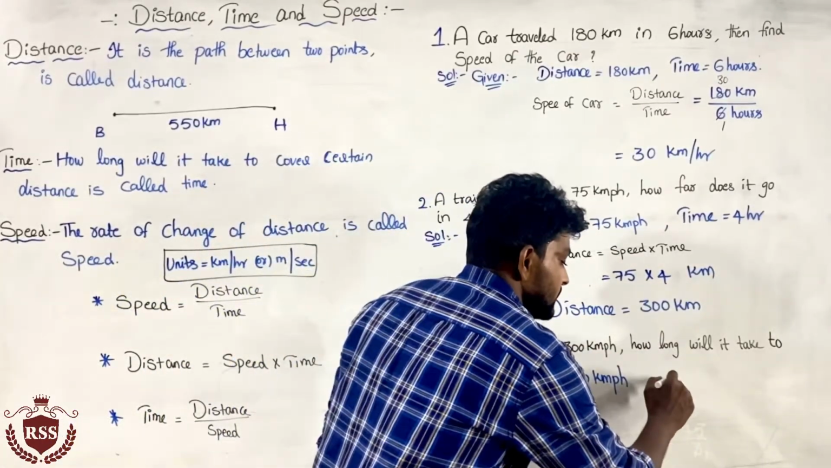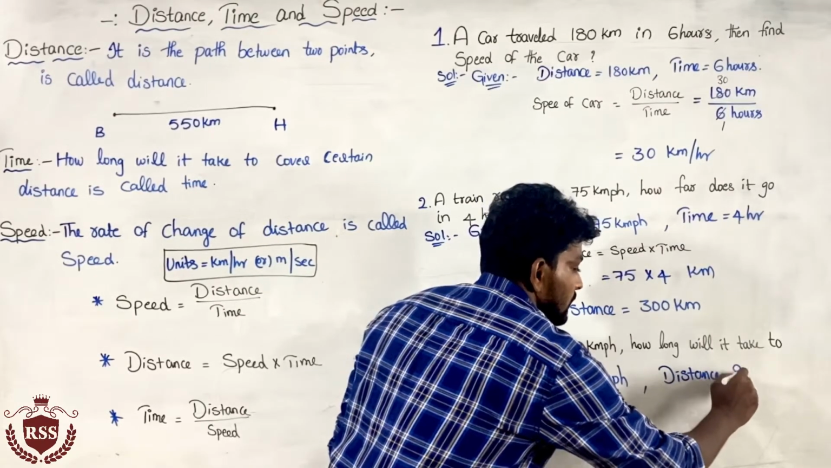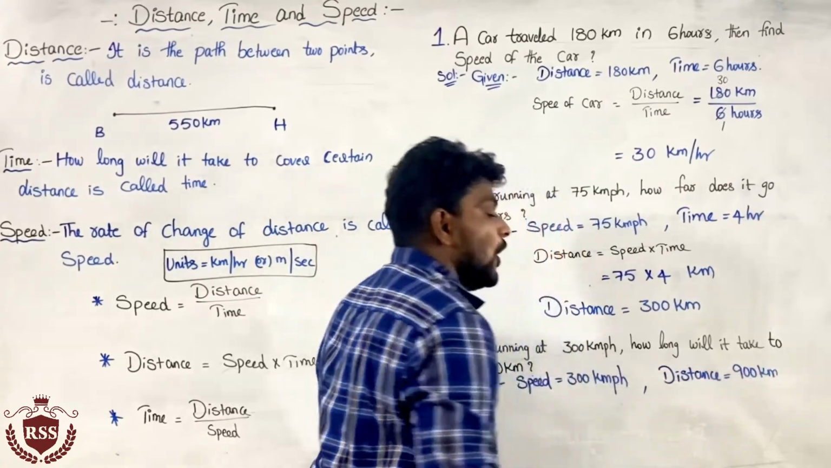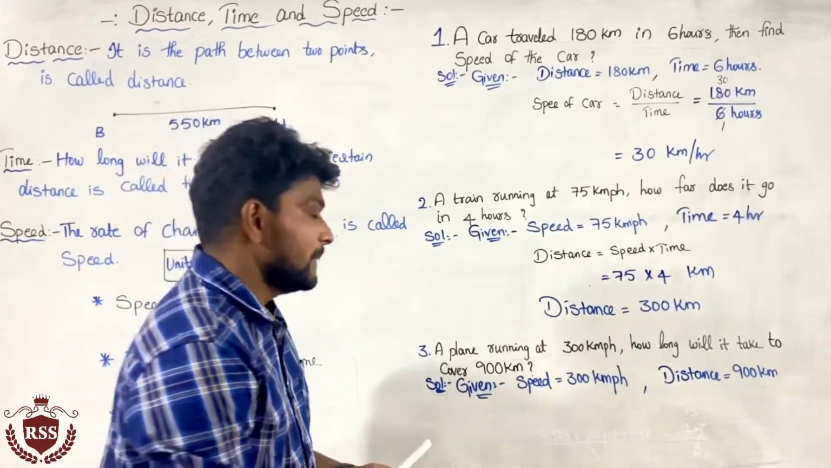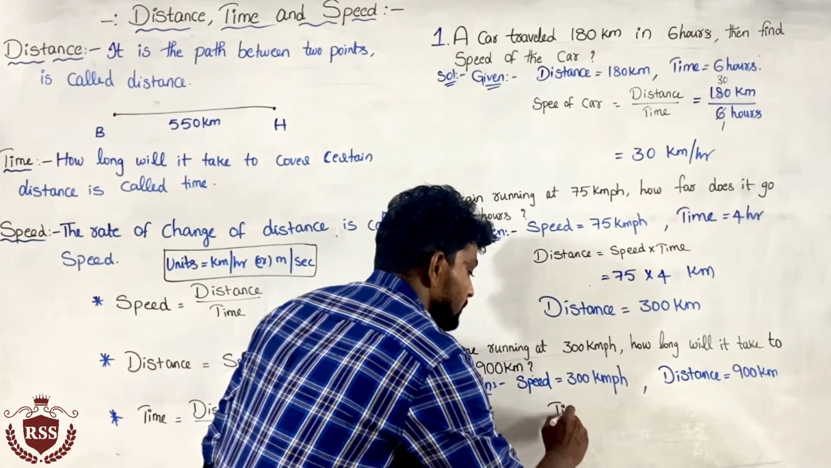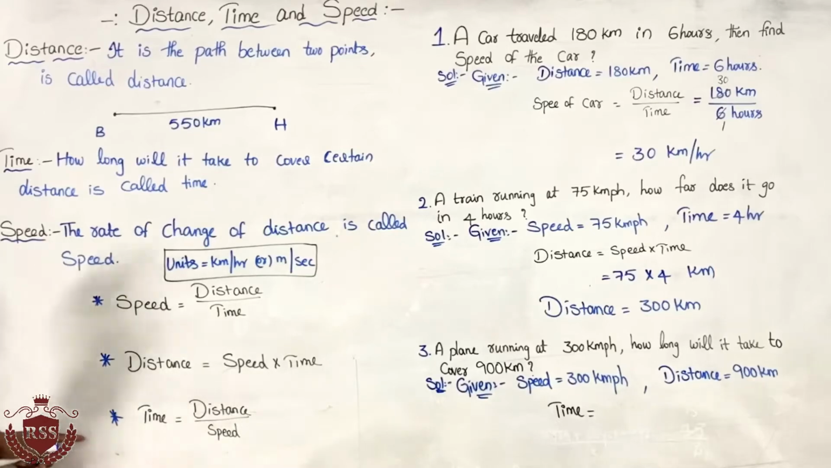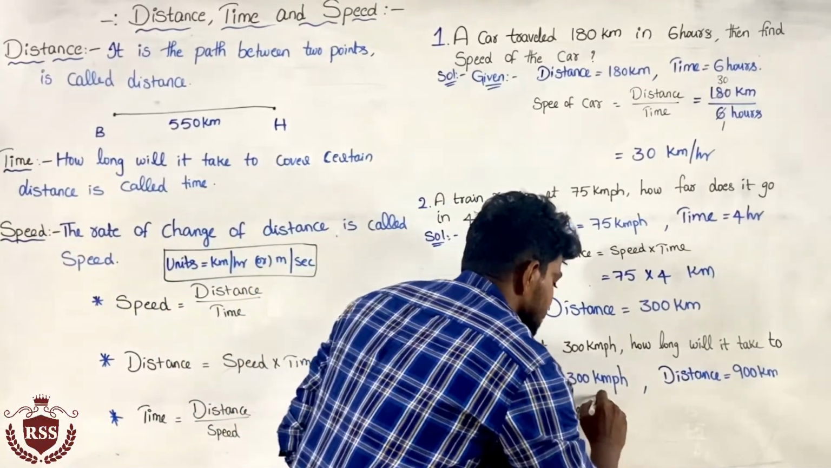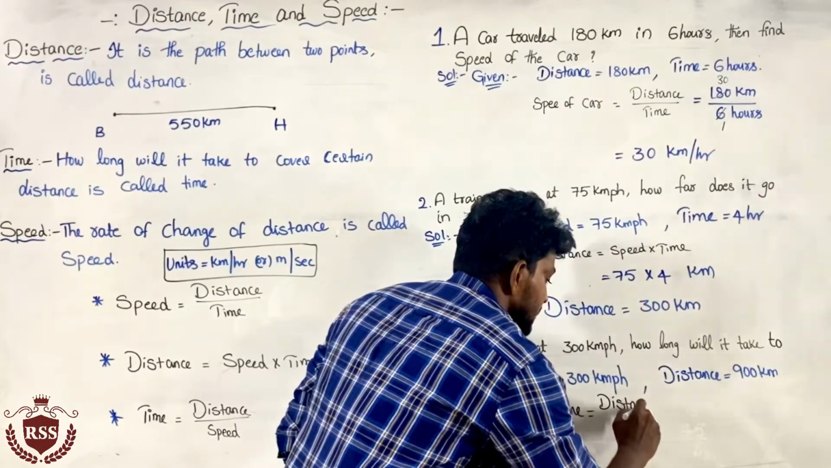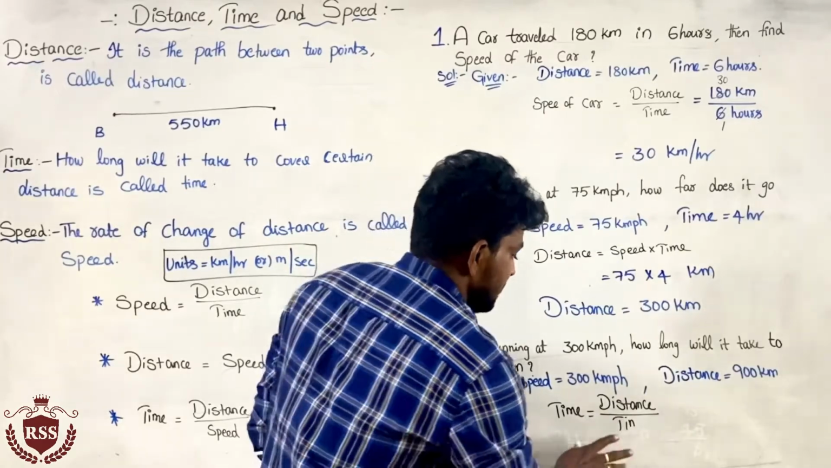How long will it take to cover 900 kilometers? They have given the distance. To cover 900 kilometers, how long, how much time is taken? So how long means we need to find the time taken by the plane to cover 900 kilometers. To find the time, what is the formula we have? Time equals distance by speed. We have to use this formula.